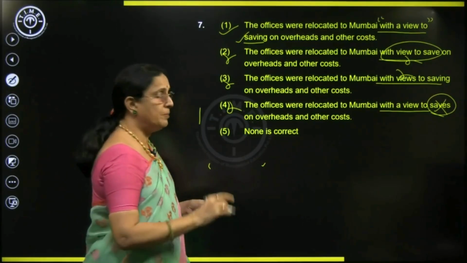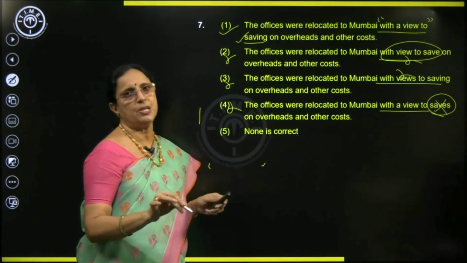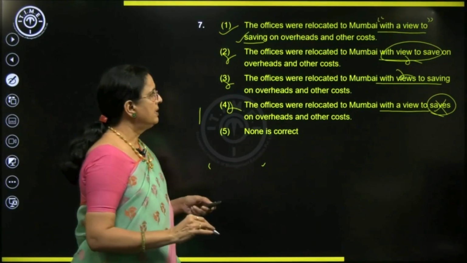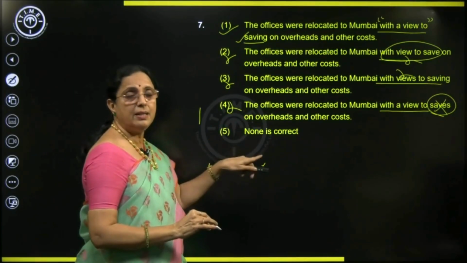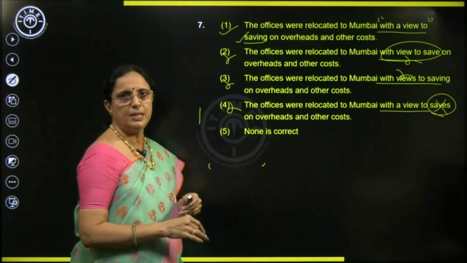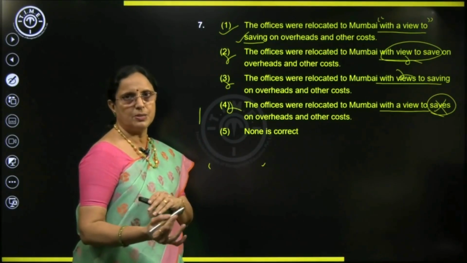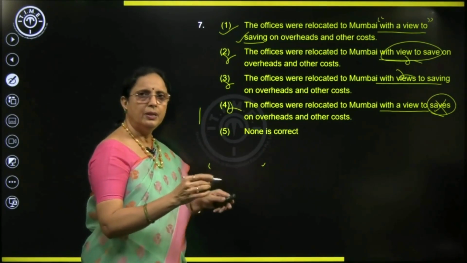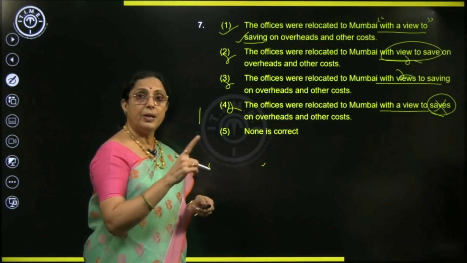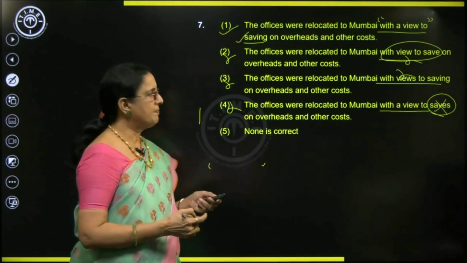Understood? Right. Make a note of all these weird expressions, or say all these typical expressions, right? You may not come across them regularly. And unless and until you read them, you can't guess the answer. It is not like subject and verb agreement. If you know the rule, you can correct all the subject verb agreement errors. You can correct noun pronoun errors easily. Understood? But this is different.